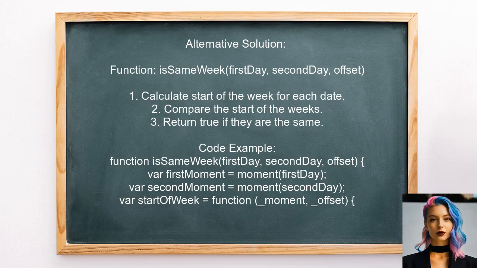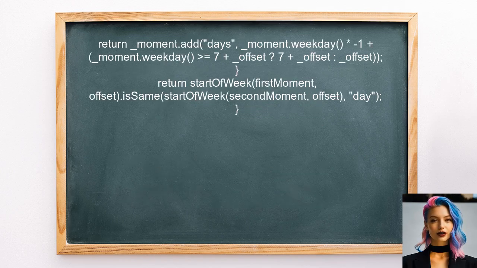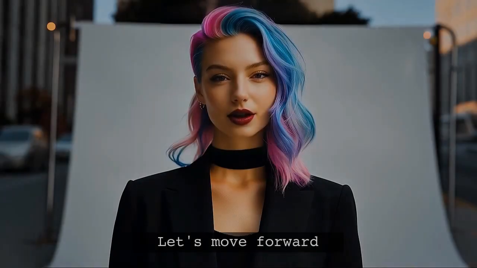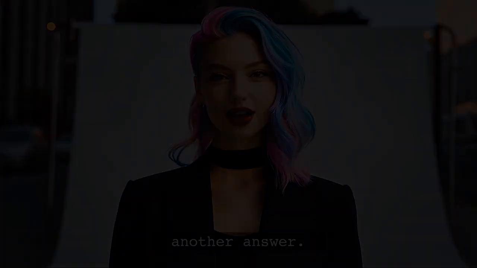An alternative approach to checking if two moments are from the same week is presented here. This user suggests creating a function called isSameWeek. It takes two dates and an offset as parameters. The function calculates the start of the week for each date based on the provided offset and checks if both dates share the same start of the week. Let's move forward and look at another answer.